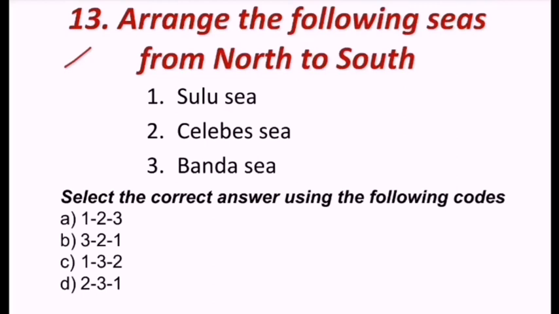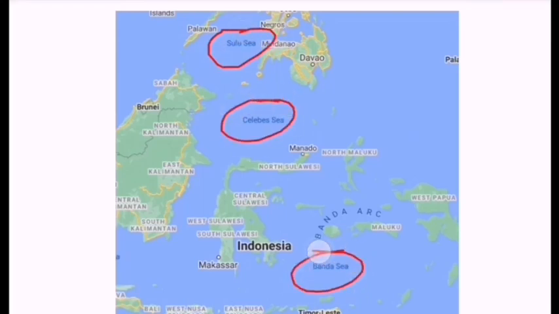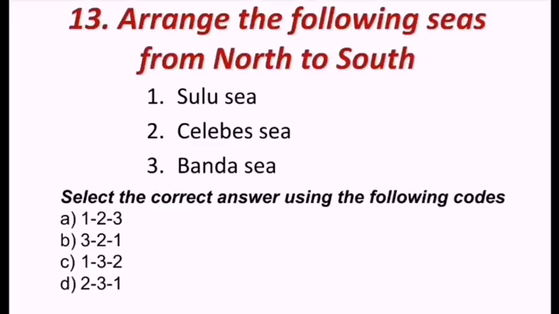Next question reads, arrange the following seas from north to south. Sulu Sea, Celebes Sea, Banda Sea. Look at this. Sulu is first, Celebes Sea second, Banda is third. So 1, 2, 3 is the correct answer, north to south.